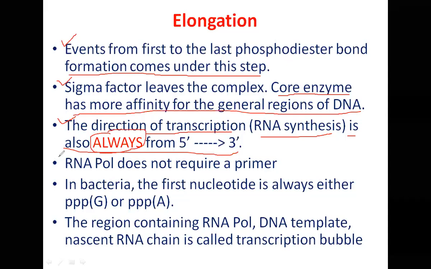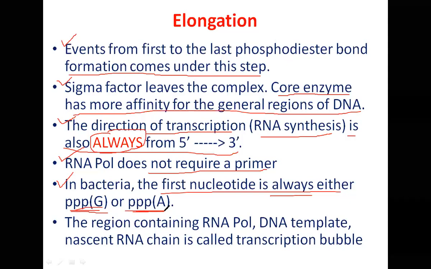Another important feature is RNA polymerase doesn't require a primer. DNA polymerase required a primer, but RNA polymerase doesn't. It can initiate transcription on its own. So there is no need of a primer. In bacteria, we are talking about the bacterial system only, the first nucleotide to be incorporated is always either guanosine triphosphate, PPPG, or adenosine triphosphate, PPPA.